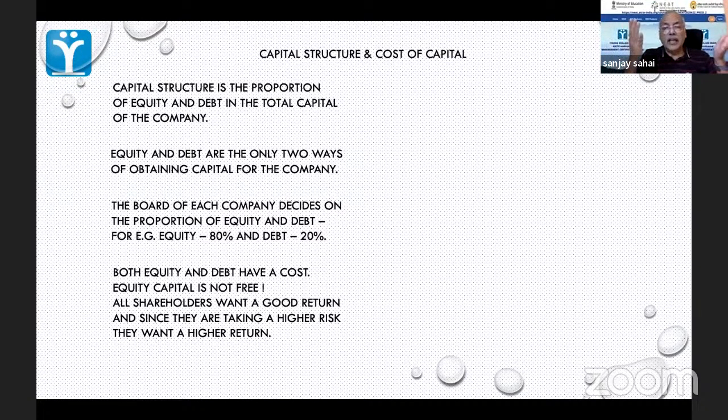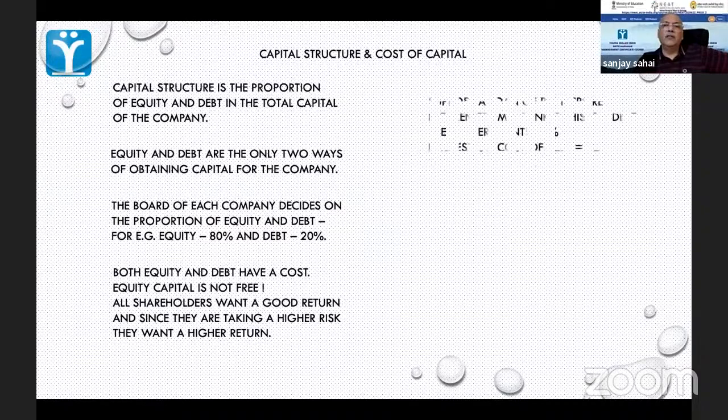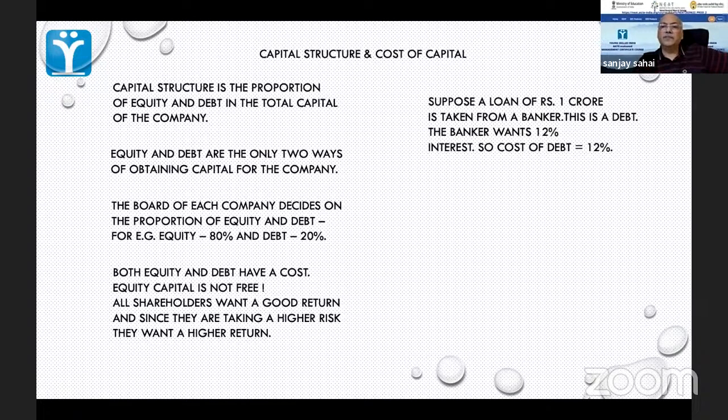But as far as equity is concerned, the ultimate is that the equity holder, the shareholder, loses all the money that is there. So it's a tricky thing, and therefore there has to be adequate compensation for somebody who invests.